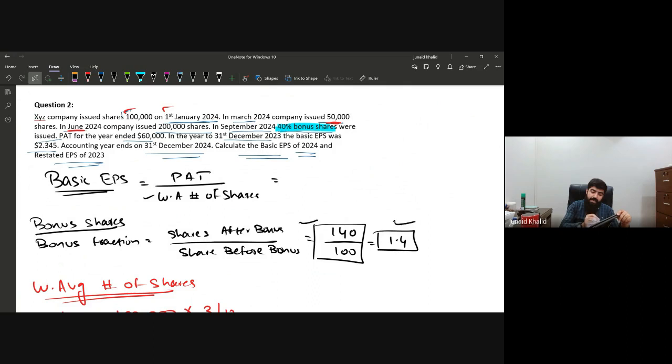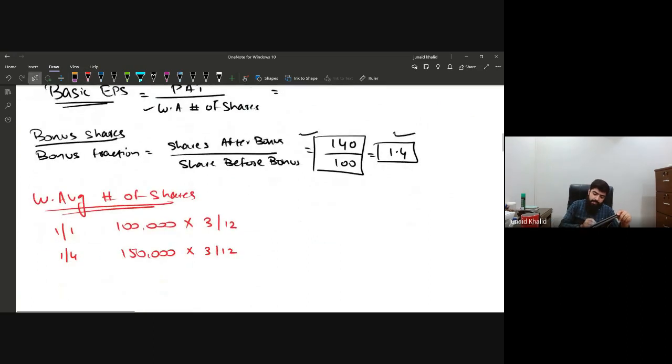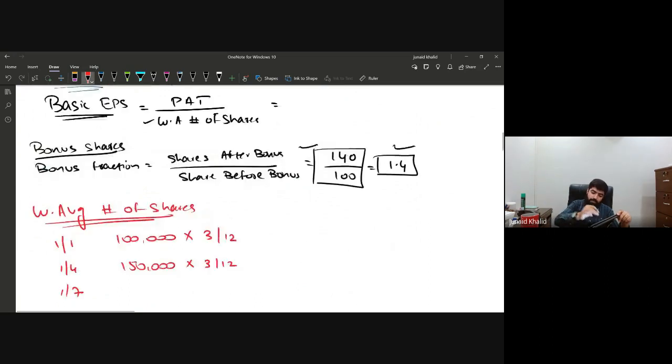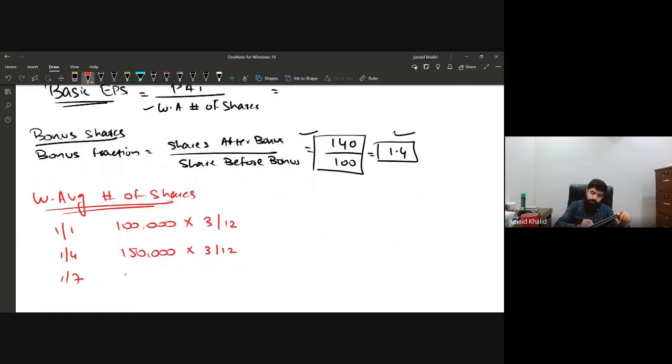Now, on the 1st of July, the company issued another 200,000 shares. 200,000 plus 150,000 is 350,000.